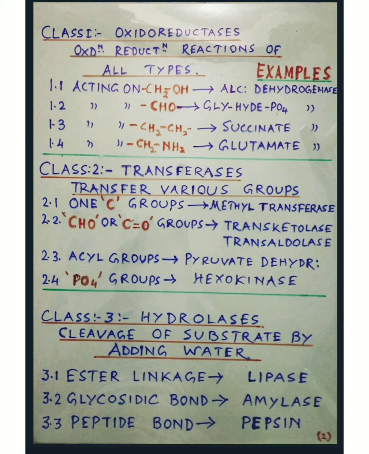glutamate dehydrogenase. Similarly, class 2 transferases, they transfer various groups. Example, first one, C1 groups, that is transfer of one carbon group, methyl transferase. CHO or CO groups, they are transketolase or transaldolase. Transfer of acyl groups, they are pyruvate dehydrogenase. These are all examples. And transfer of phosphate groups, hexokinase.